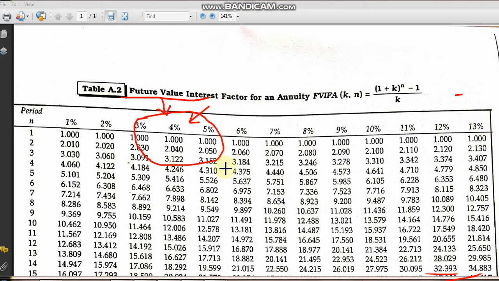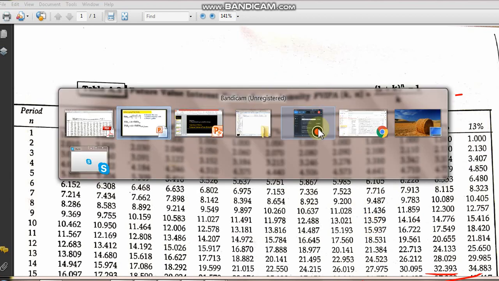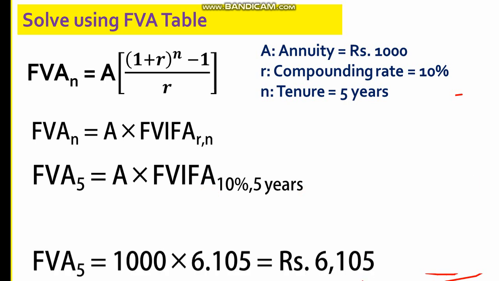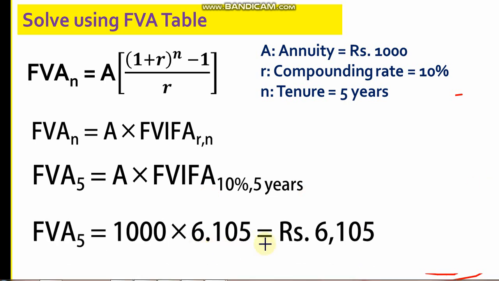Now see, my table is for R% and years, so for 10% and 5 years, this is my figure, 6.105. 6.105 is what we calculated by using the calculator. So I just write this figure here from the table, and I get the number.